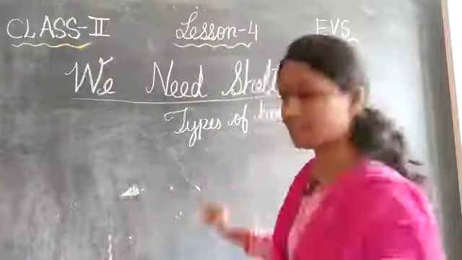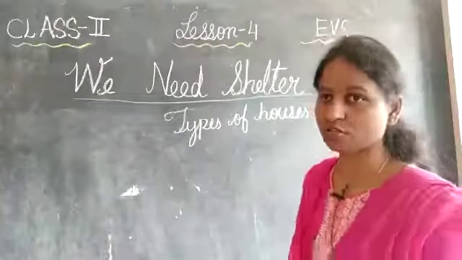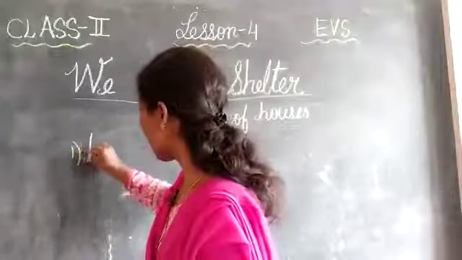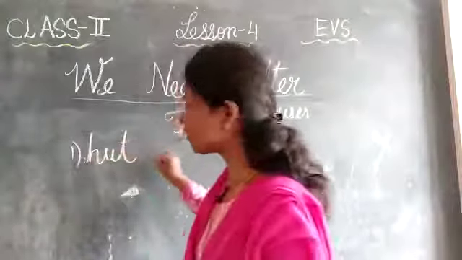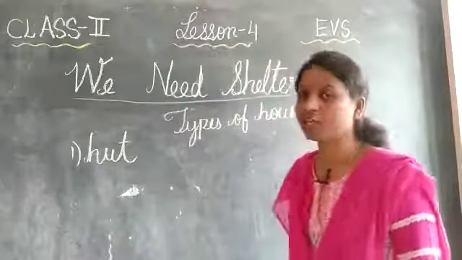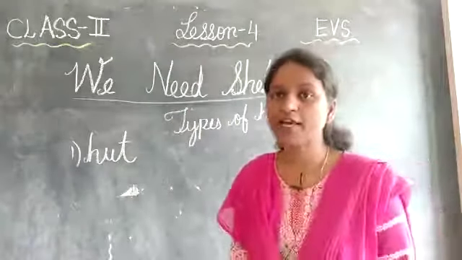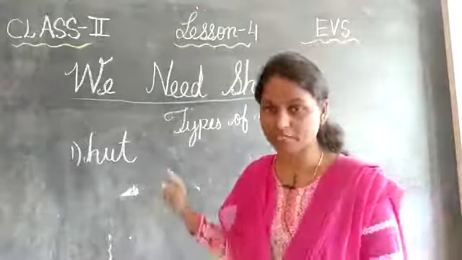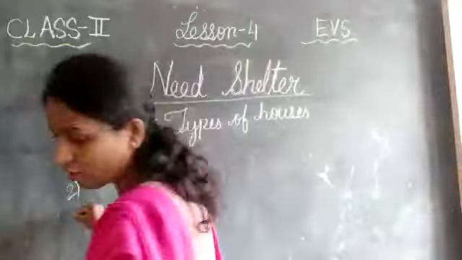They can be kacha houses and pakka houses. In the types of houses, we are going to learn the first one as hut. A hut is a kacha house. It is made up of mud, hay, leaves, bamboo, so many things, and you can find it in the villages. Next one is bungalow.